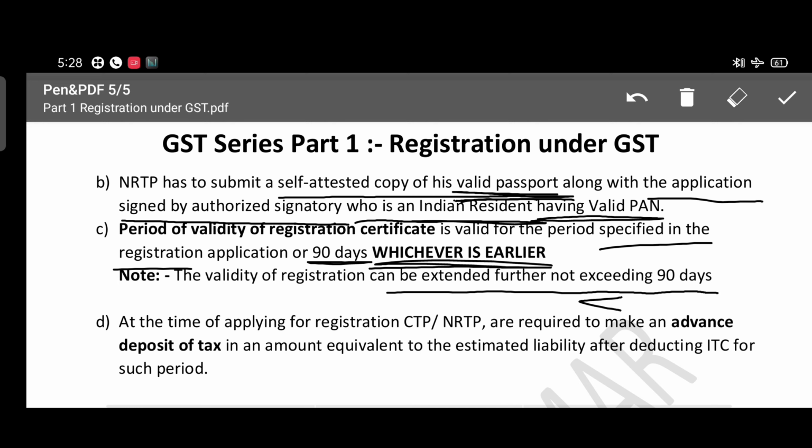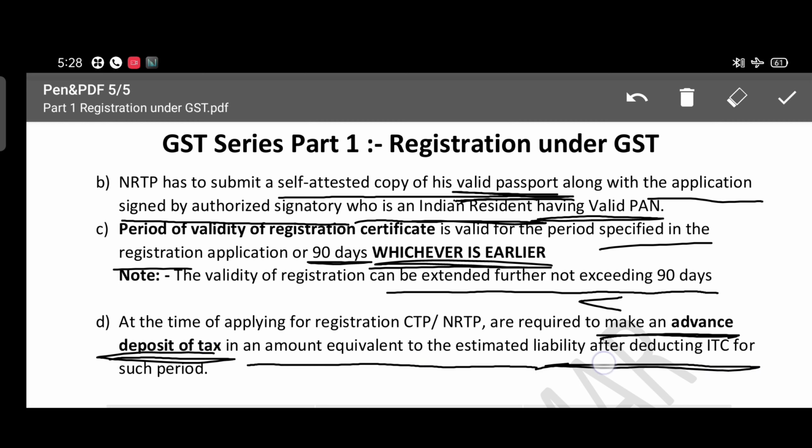And at the time of applying for GST registration, the casual taxable person or non-resident taxable person is required to make, this is very important, an advance deposit of tax in an amount equivalent to the estimated liability after deducting ITC for such period. If they want GST registration, they need to give some advance deposit, because they are doing occasional business.